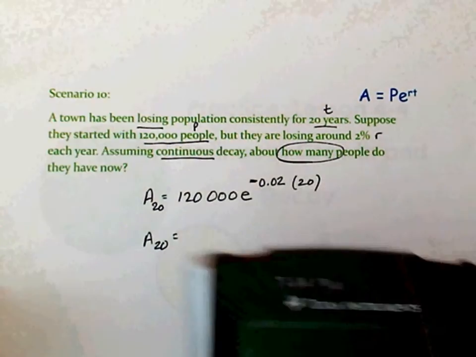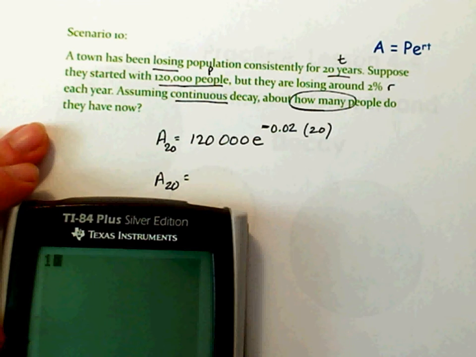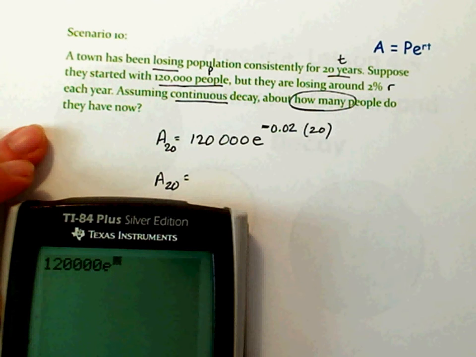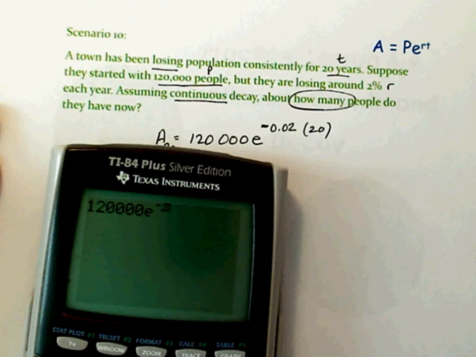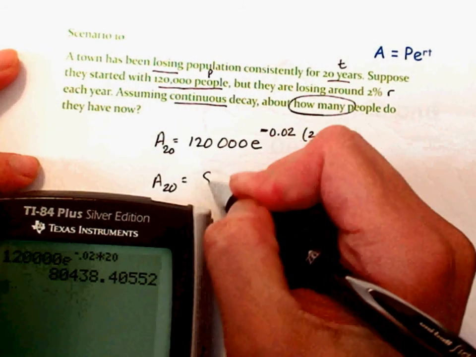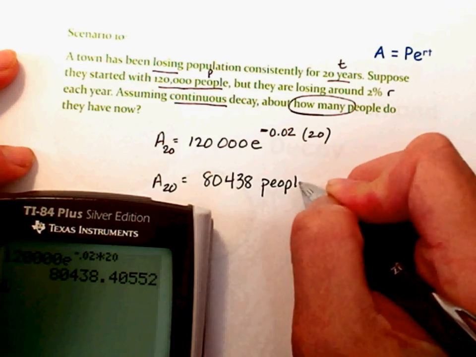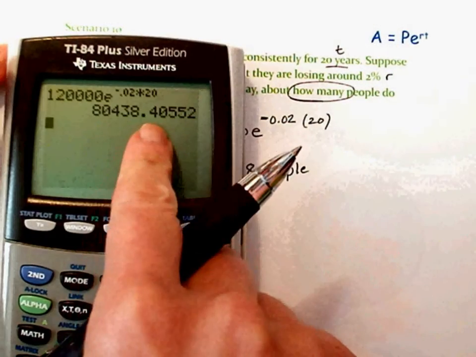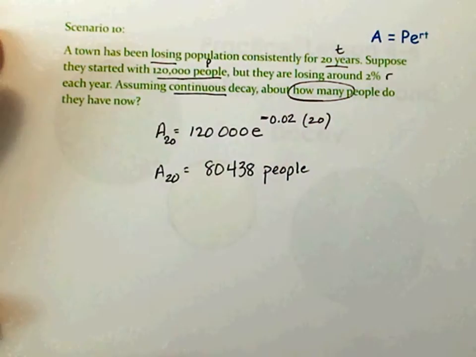Ready? Let me see if you can see better. So, 120,000, second e, continuously decaying. Negative. Negative, not minus. Negative. Right here. 0.02 times 20 years. So, in 20 years, how many people are they going to have? 80,438 people. We do not have half of a person, guys. Okay? Even if you don't have arms and legs, you're still one whole person. So that's how many people we're going to have left after 20 years.